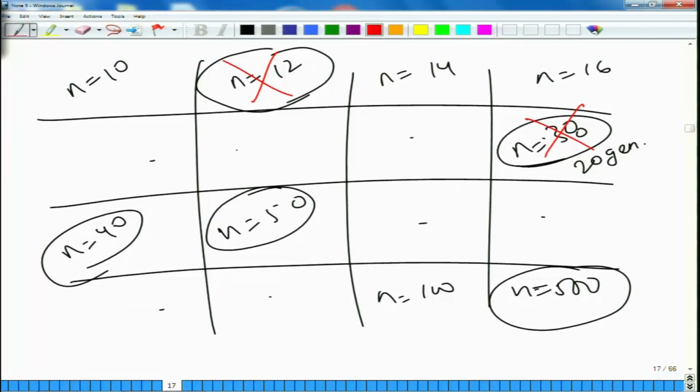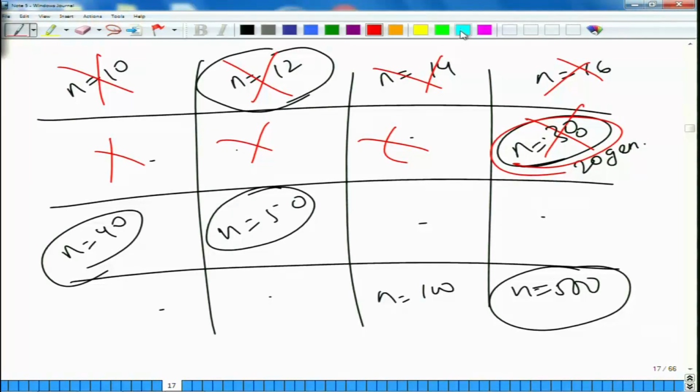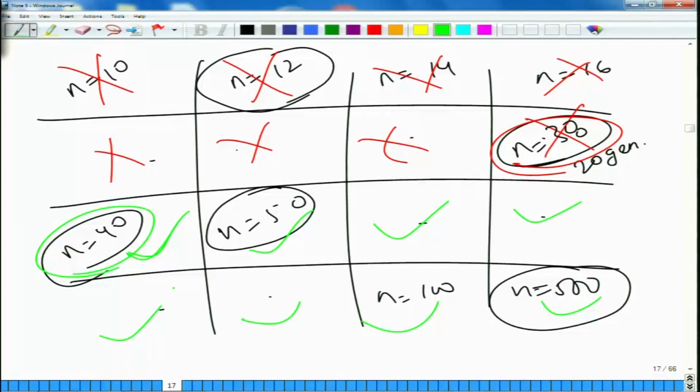So, by using all of these empirical observations, we would say that 10, 12, 14, 16, anything up to 38 dies off in 20 generations, but anything that is 40 or more survives. So, in this case we would say that our minimum viable population is 40, because if we have 40 individuals then our population will survive for a very long period, more than 20 generations, or say more than 100 years or more than 1000 years.